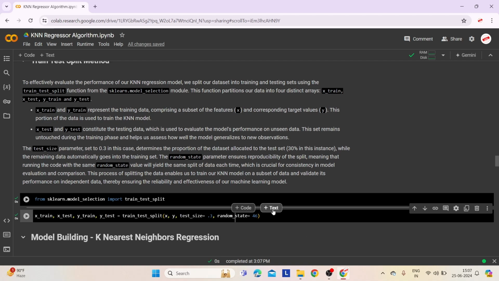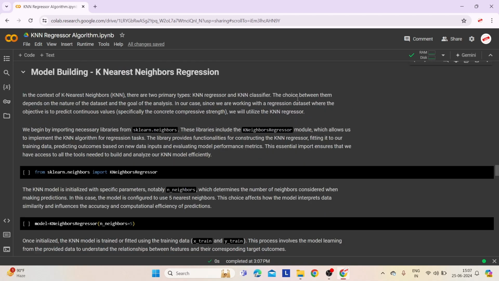The code is shown here. Over here, let's look at model building. In K nearest neighbors, we have two main types, KNN Regressor and KNN Classifier. The choice between them depends on whether we are predicting continuous values or class labels. Since our goal is to predict the concrete compressive strength, a continuous value, we use the KNN Regressor.